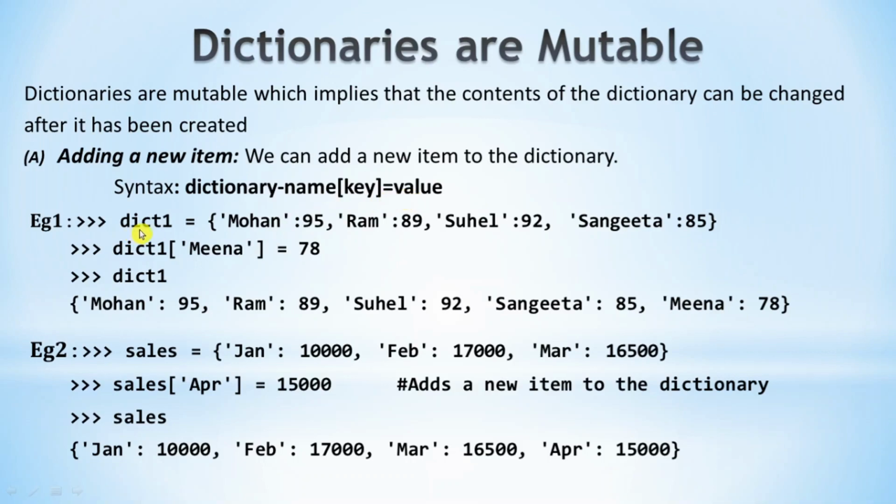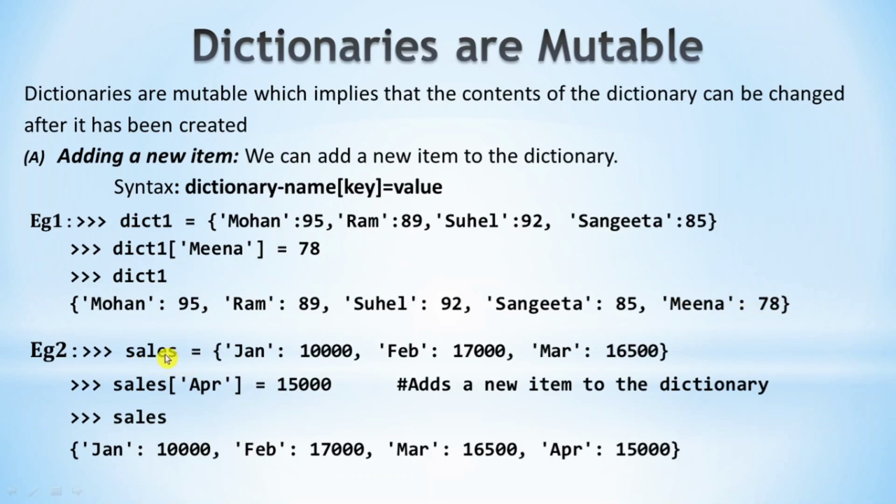For example, a dictionary dict1 is created with 4 items: Mohan 95, Ram 89, Suhail 92, Sangeeta 85. We are going to add a new item with key Meena. Dict1 of Meena equal 78. And when we display the dict1, we can see the new item Meena 78 is added to the dictionary.